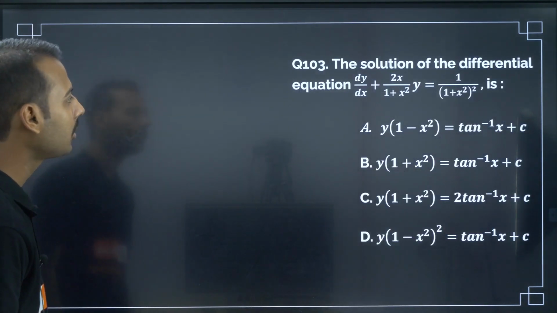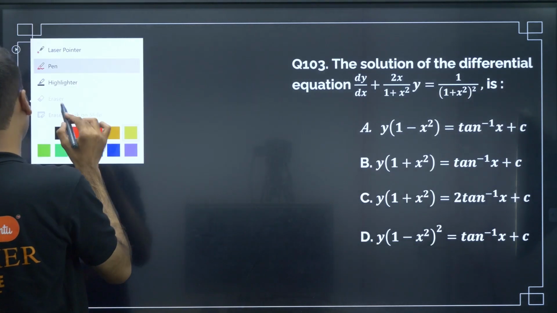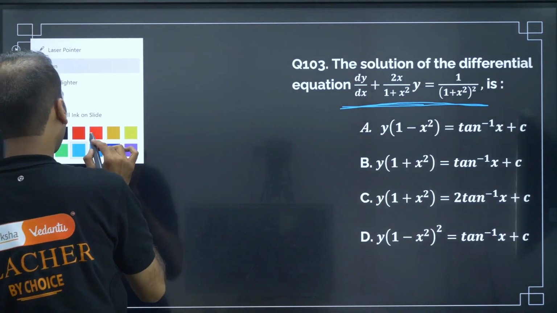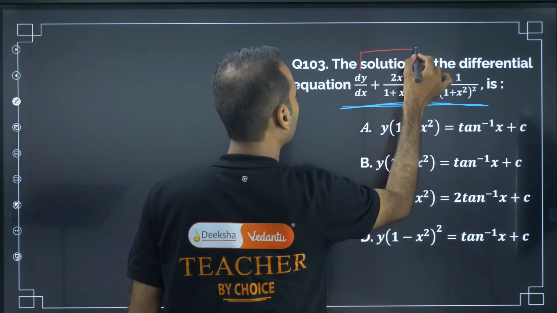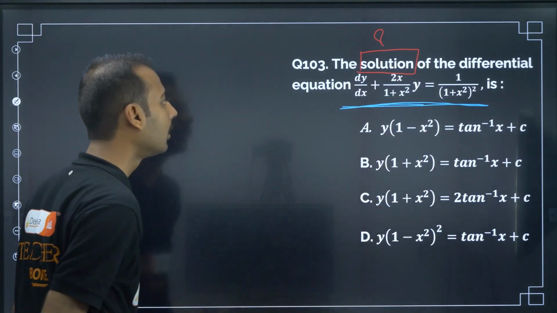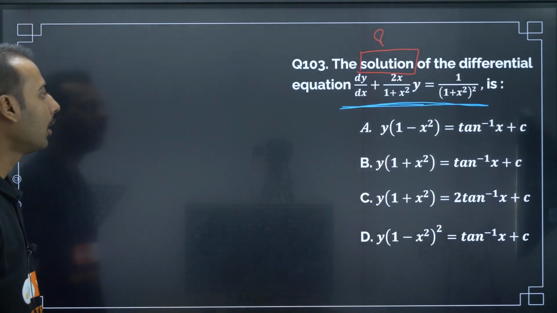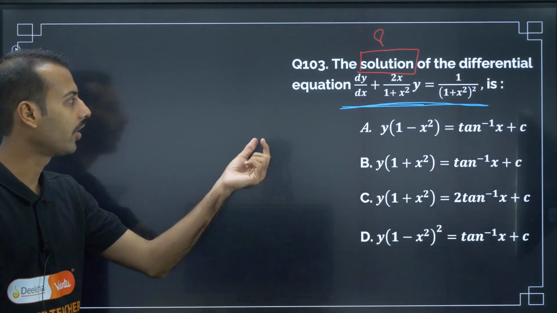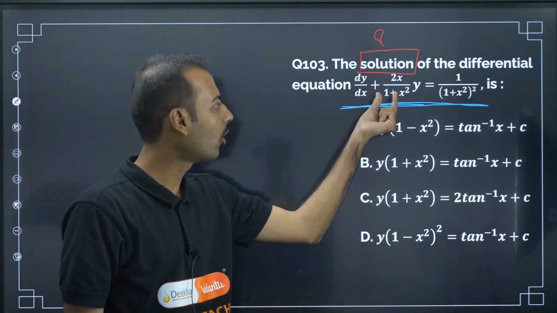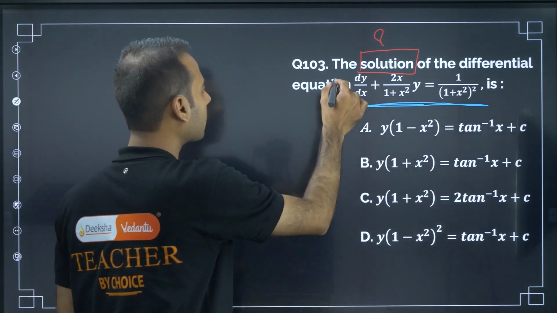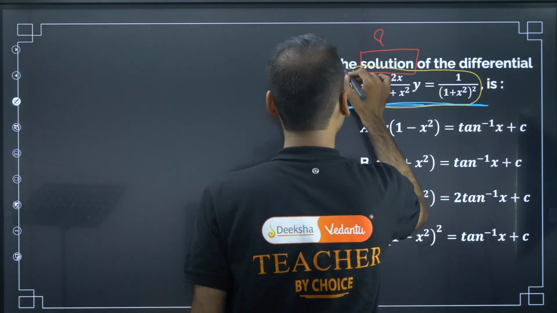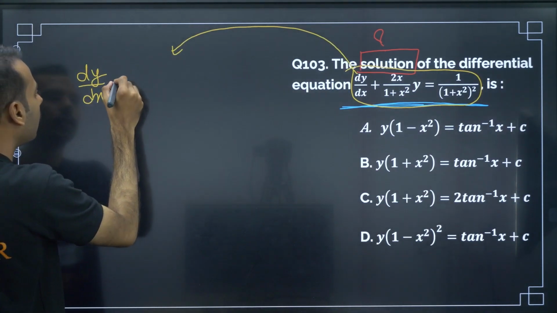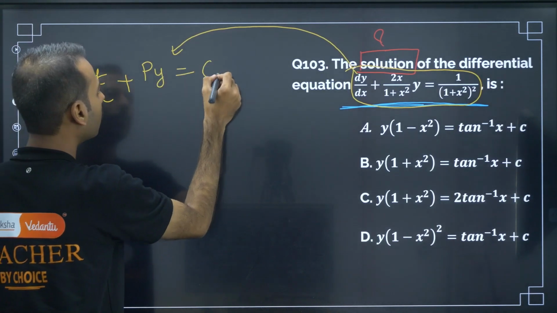The solution of the differential equation, so they have given one differential equation, dy by dx plus all this. They are asking to find, what are they asking to find? Solution. They are asking to find solution of differential equation dy by dx. Now try to recall, whenever we see such a differential equation, the moment you see this equation, this should come to our mind: dy by dx plus py is equal to q.